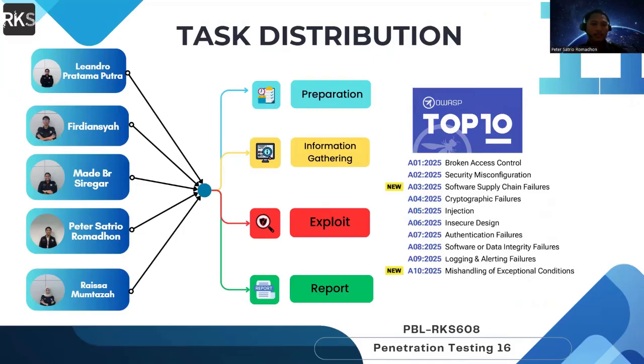On this slide, we have a task distribution that outlines the job description for each team member, specifically during the preparation and information gathering phase. We work together, and during the exploitation phase, since we are using the OWASP Top 10 2025, we have assigned categories to each person. Next.